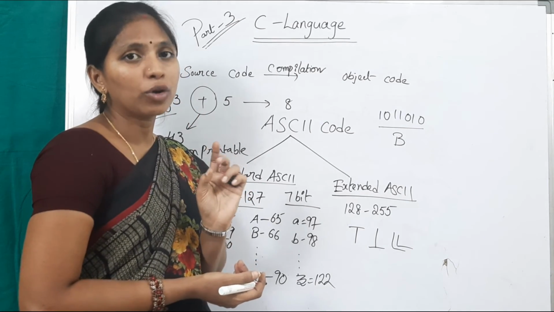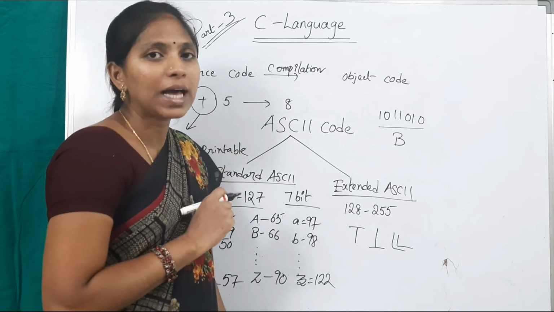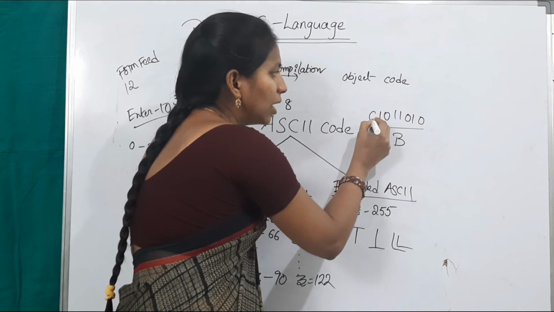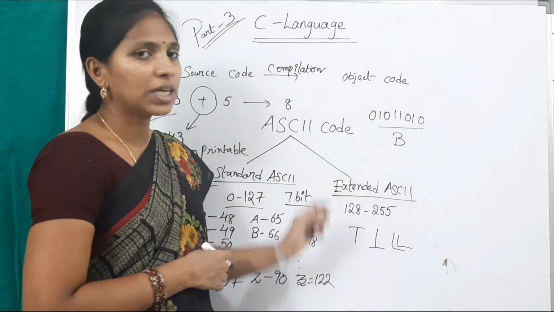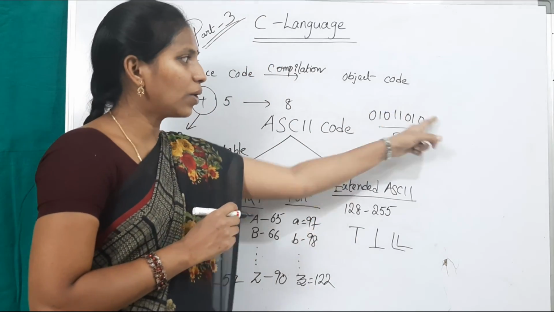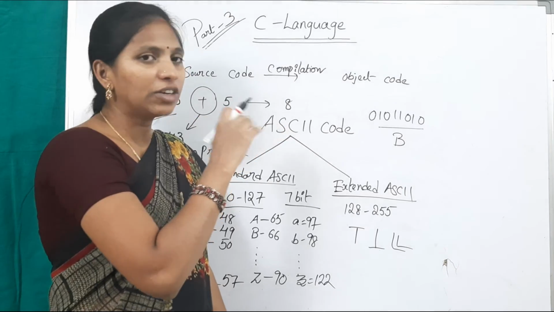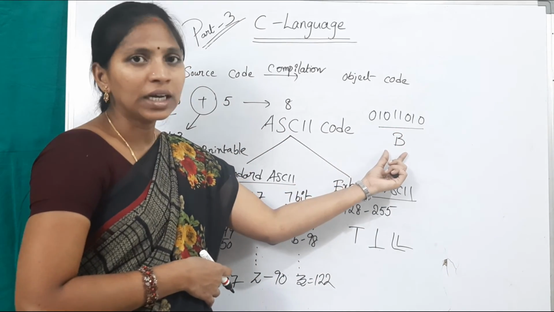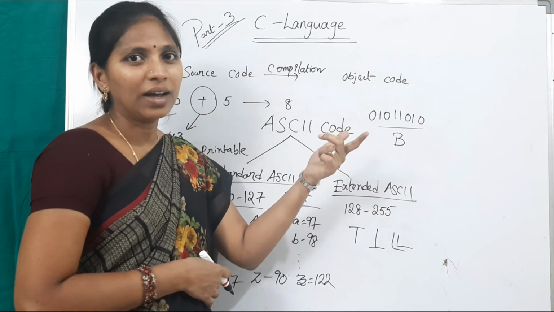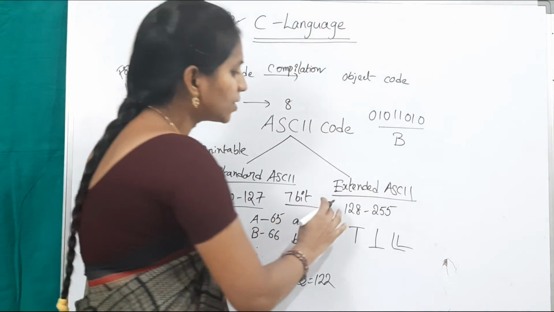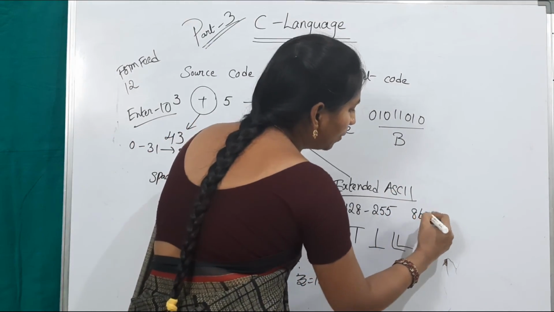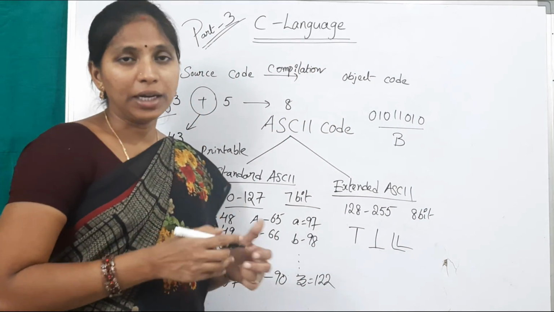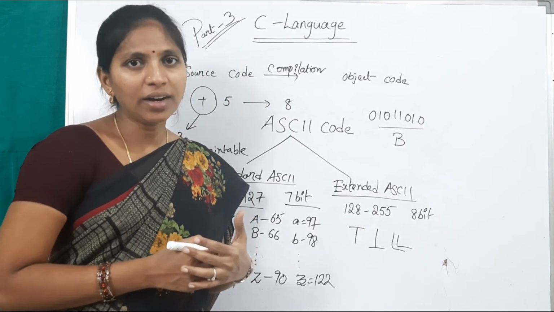The character data type occupies a single byte. 1 byte means how many bits? 8 bits. So the remaining place is 0, on the left side only, not on the right side. If you write 0 on the right side, completely that will be changed. From this binary format, how we get this character, I will explain in the coming video. Here extended ASCII is 8-bit coded. That extra bit is the parity bit, that is for error checking.